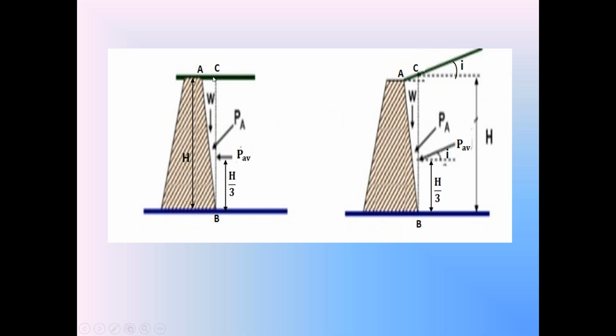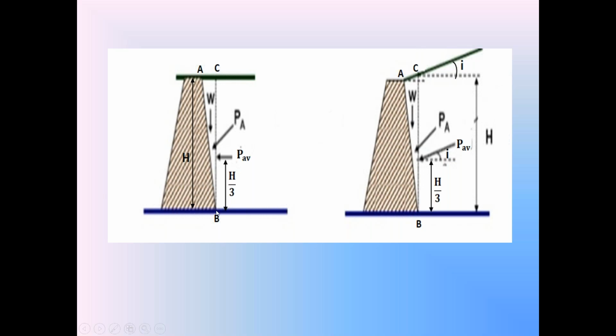So follow this carefully. When the backside of the retaining wall is an inclined surface, we slightly modify the Rankine's active earth pressure theory. Check this backside of the retaining wall. The backside of the retaining wall is AB, inclined backside of the retaining wall. It is not vertical. The line AB is not vertical. The line AB is inclined. So when the backside of the retaining wall is the inclined surface, from the bottom of the retaining wall, that is from point B, first